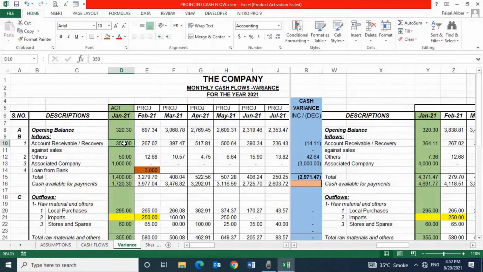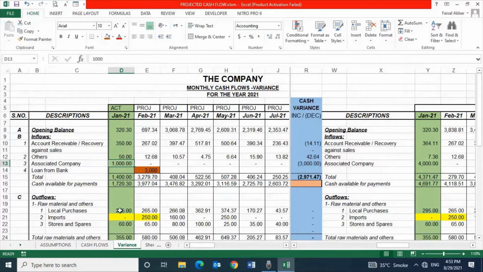You can see the recovery against sales was expected 364.11 Ks, whereas the sales team could only come up with rupees 350 Ks, whereas 50 Ks were earned against sales of scrap as against projected figure of 7.36 Ks. The associated company could arrange only 1000 Ks loan instead of rupees 4000 Ks due to their own business issues.